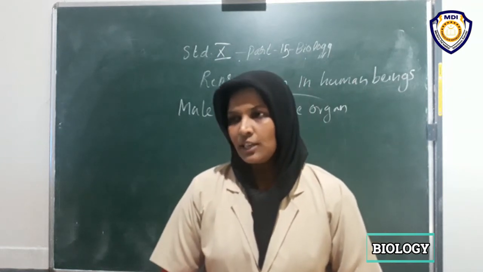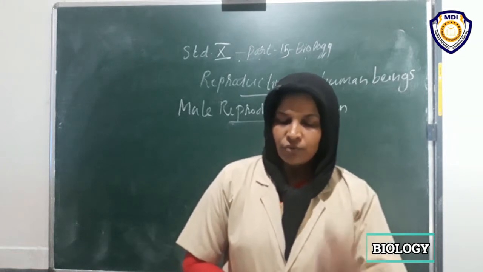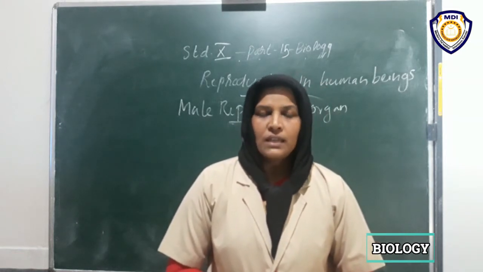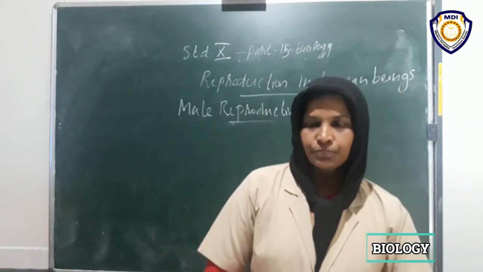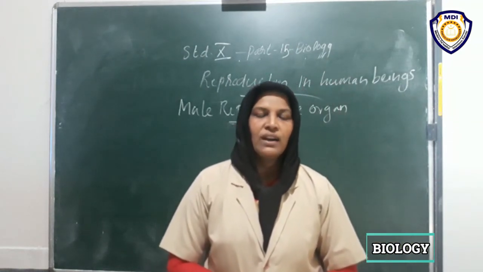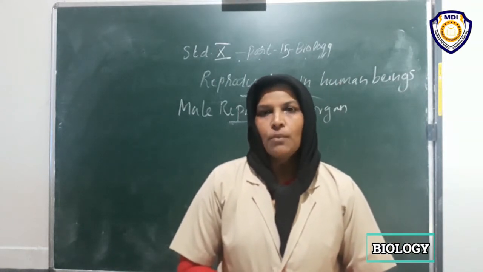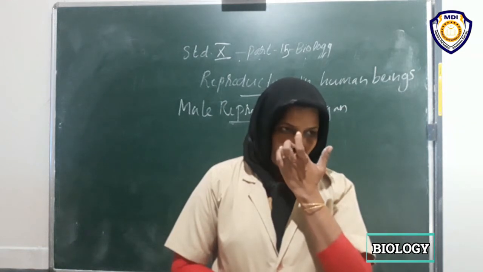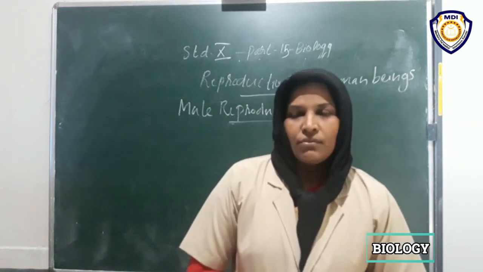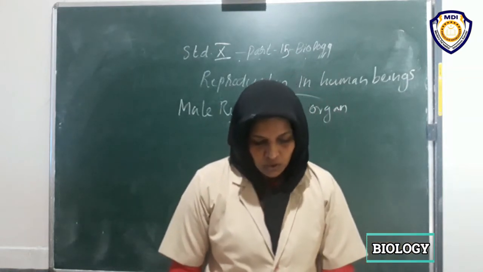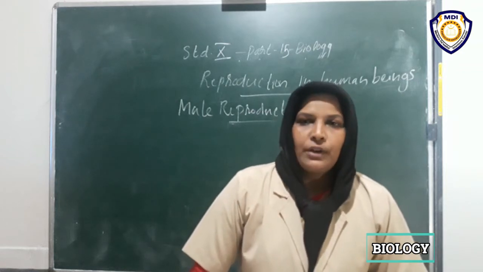Where does fertilization take place in human beings? That is in the fallopian tube. Don't forget that. Then these tubes enter into the thick muscular uterus. It is made up of highly contracting and relaxing muscles. Then it opens to the outside through the cervix and vagina. So these are the parts of the female reproductive system.